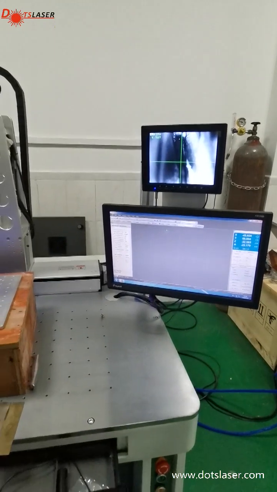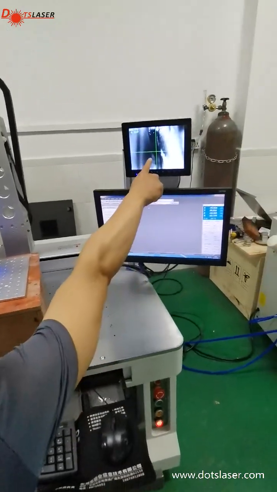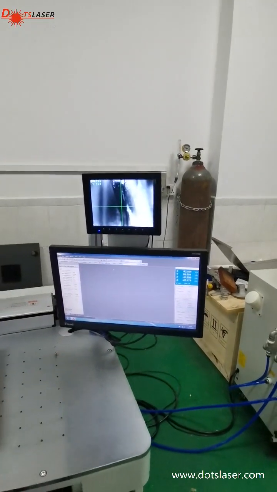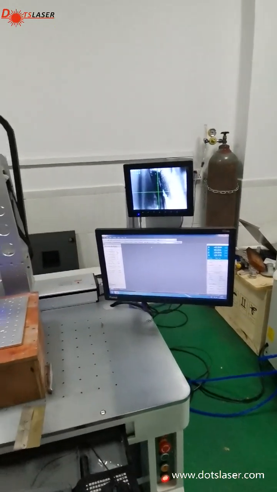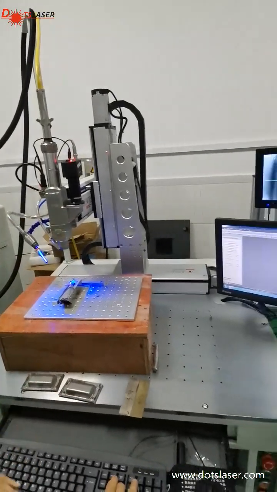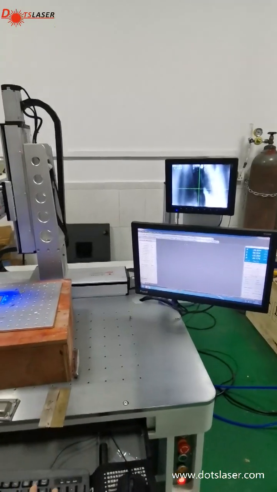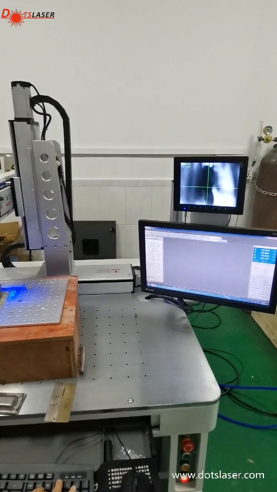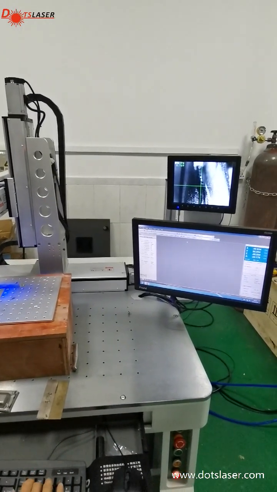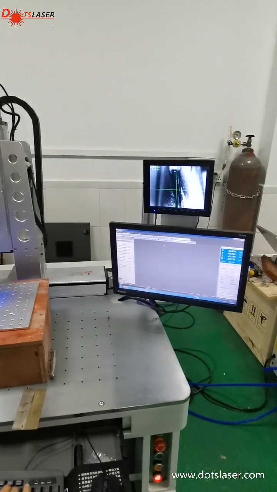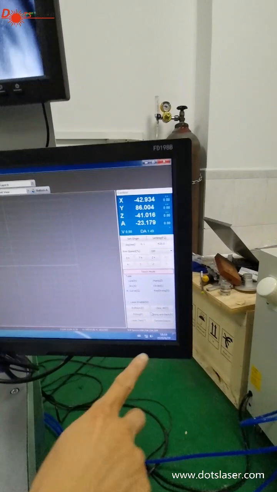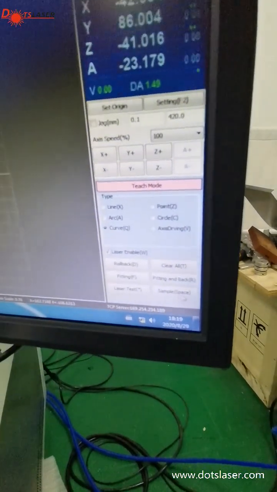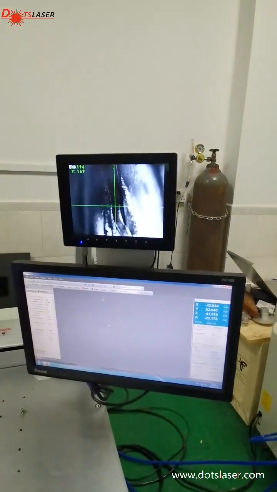We move it down, and then when you move down, the head needs to also follow the curve. Use the Z up and down to find the focus point because it's curved. After you find the point, select here the center. And then move to the next point.